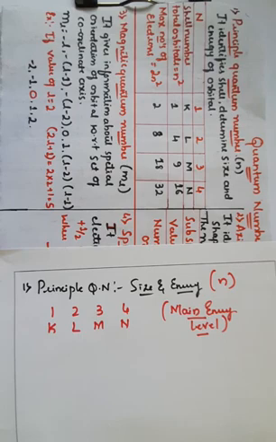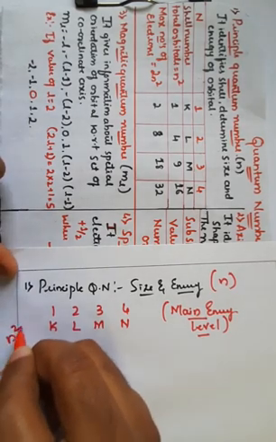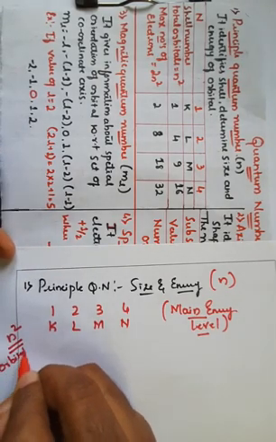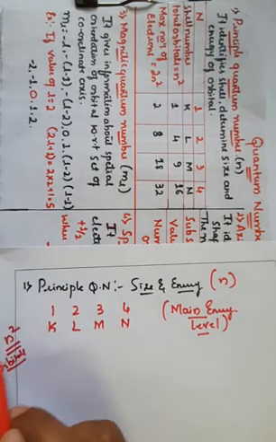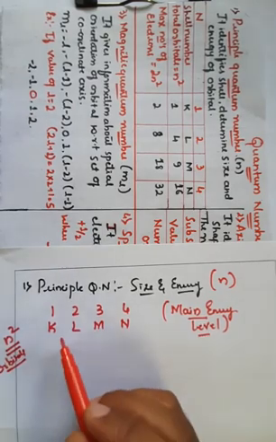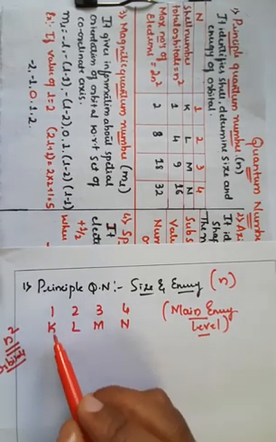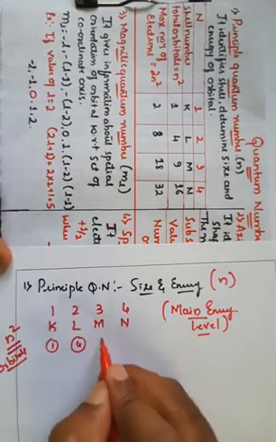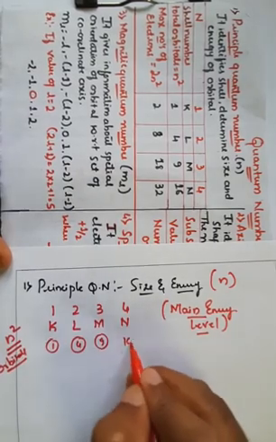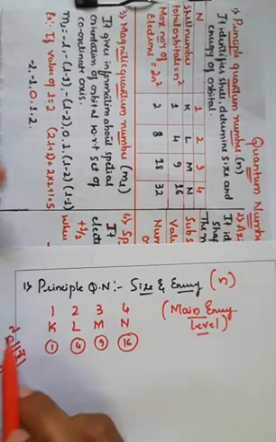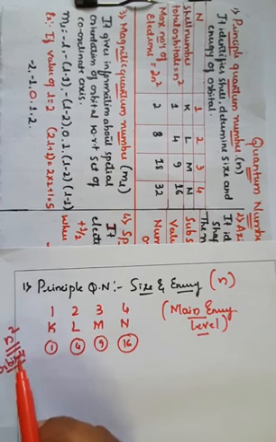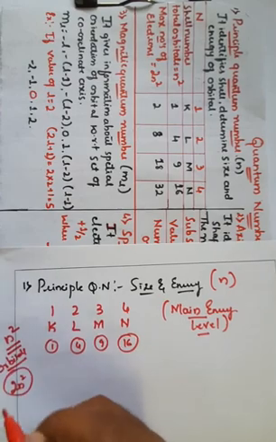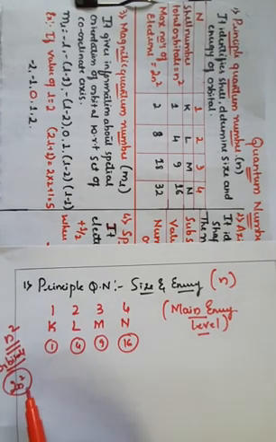The total number of orbitals which can be present in that shell can be given as n square. If you take 1 square, that will be 1. If you take 2 square, that will be 4. 3 square will be 9, and 4 square will be equal to 16. That is the determination of the number of orbitals. In one shell, we can fix a maximum of 2n square electrons.